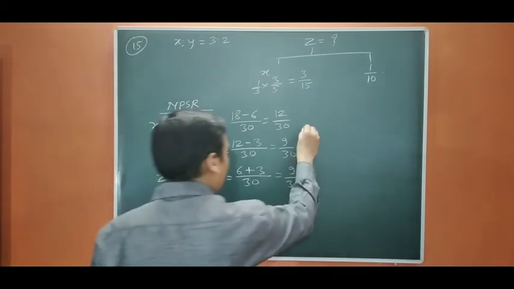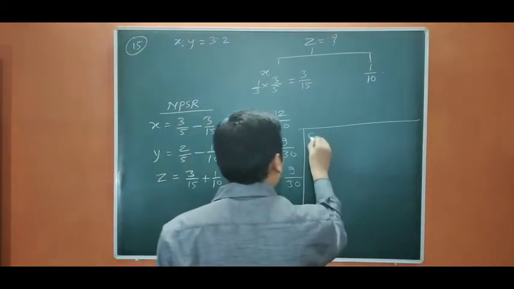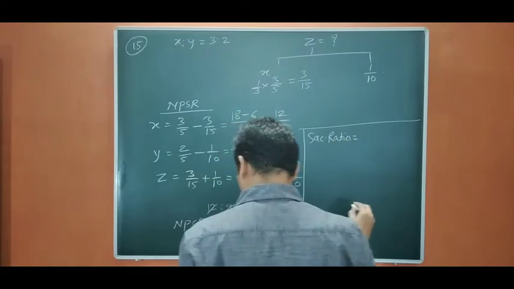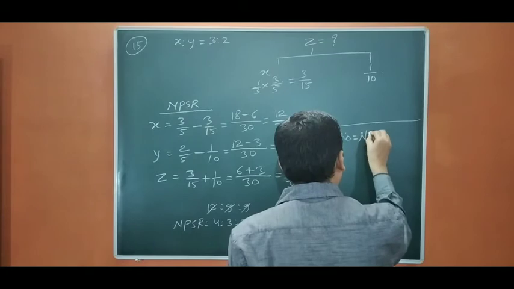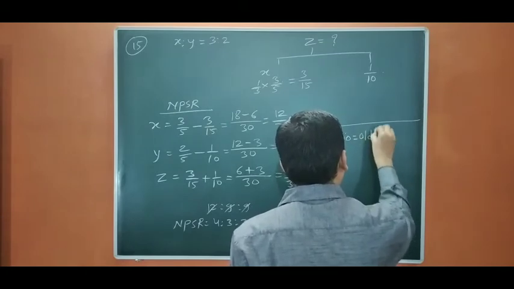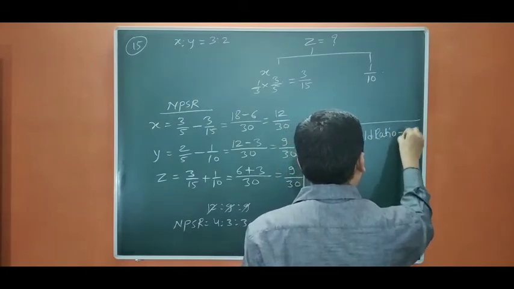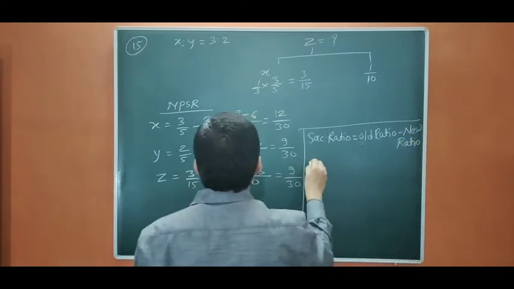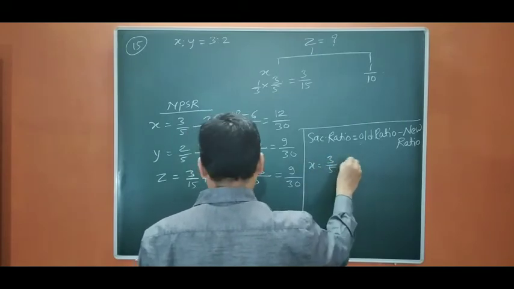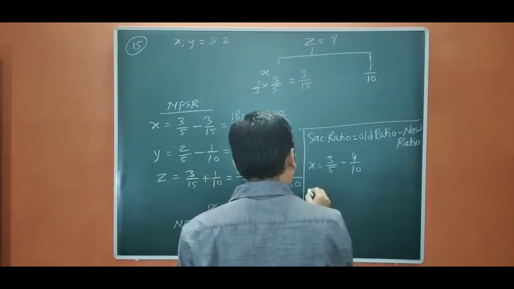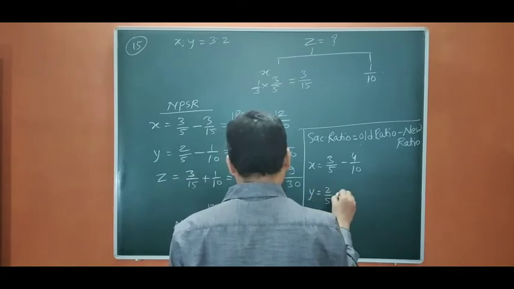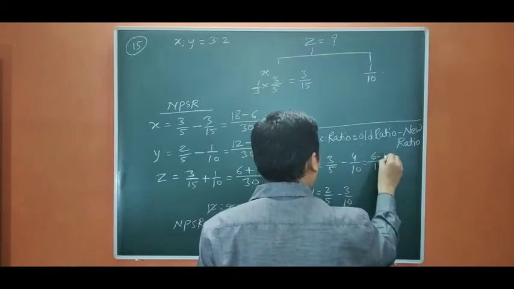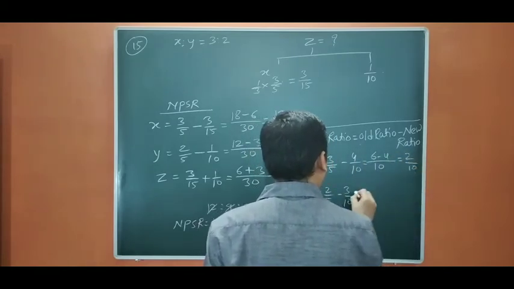Now we are going to calculate the sacrificing ratio. Sacrificing ratio equals old ratio minus new ratio. Okay, so X 3 by 5 minus 4 by 10, Y 2 by 5 minus 3 by 10. So it is 6 minus 4, 2 by 10.